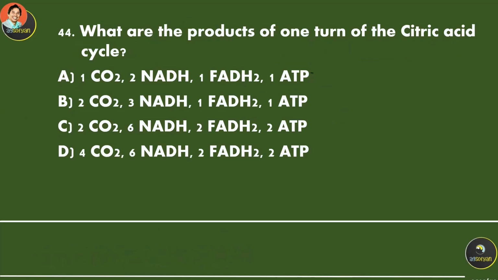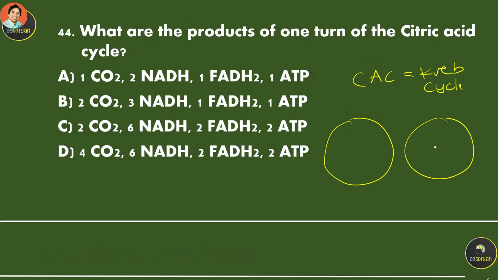What are the products of one turn of the citric acid cycle? The citric acid cycle, CAC, is the same as the Krebs cycle. There will be 2 Krebs cycles in the mitochondria.